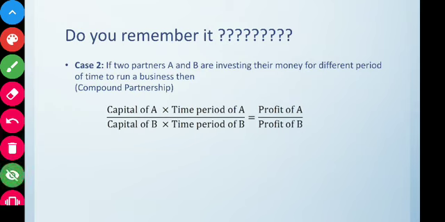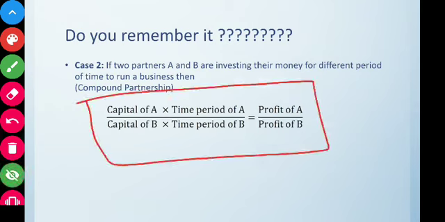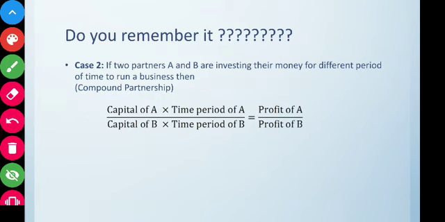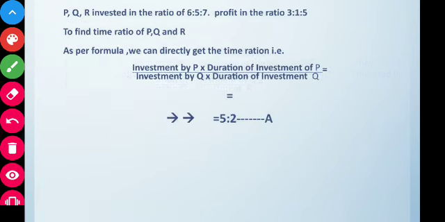The ratio of the capital into time of A to capital into time of B is equal to profit of A is to profit of B, and the concept will continue in case the number of partners in a group is more than 2. In that case, it will be capital of P is to capital of Q is to capital of R is equal to profit of P is to profit of Q is to profit of R, which we have read, which we have to apply in this question.